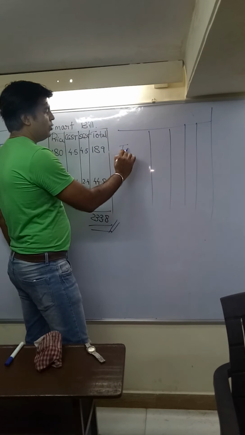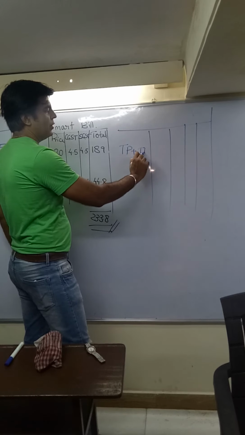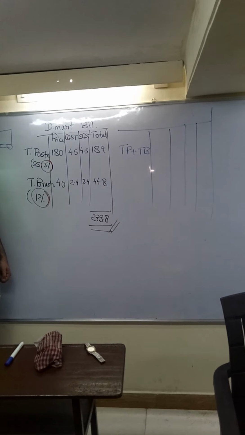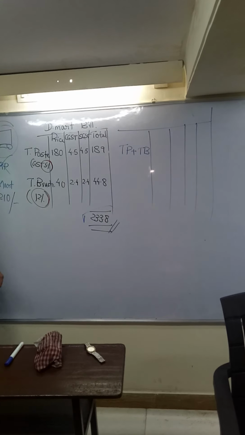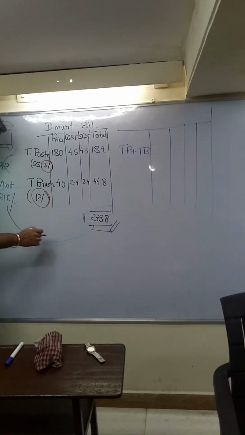It means now it is toothpaste plus toothbrush. Both are available for a single price. And you know what that combo price is? The MRP may be anything, but DMart is giving an offer price of 210 rupees. Now students, my question for everyone, what if I buy these two products separately? I would have paid 233.8, but when I buy a combo packet, I have to pay only 210. It means I am going to save approximately 23 rupees 80 paise.